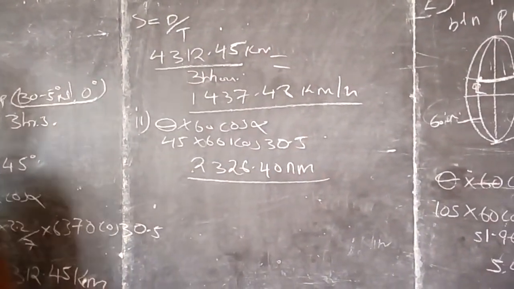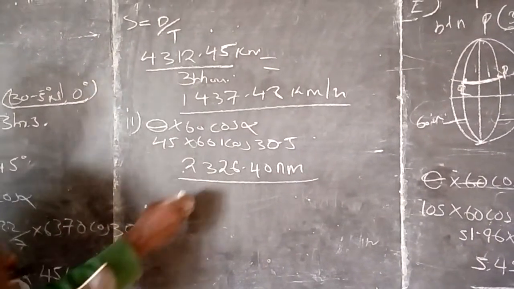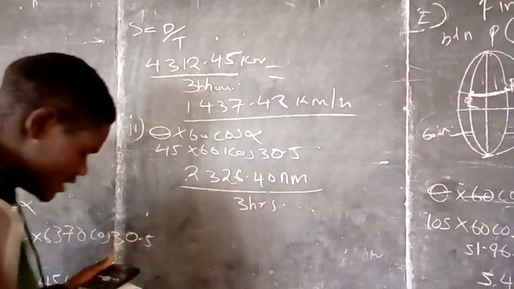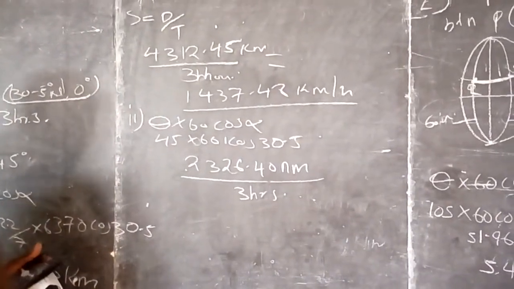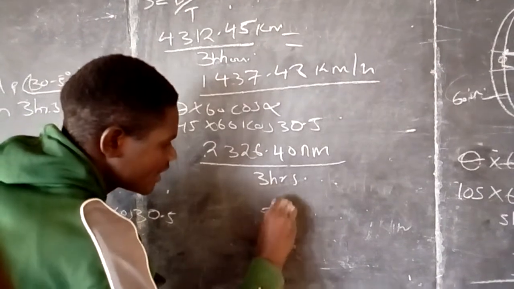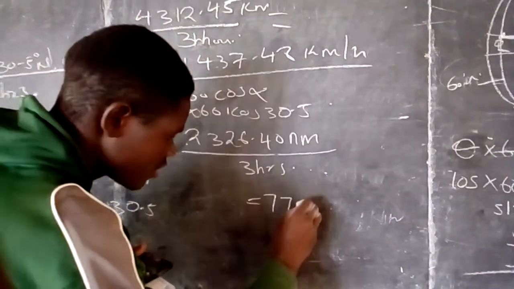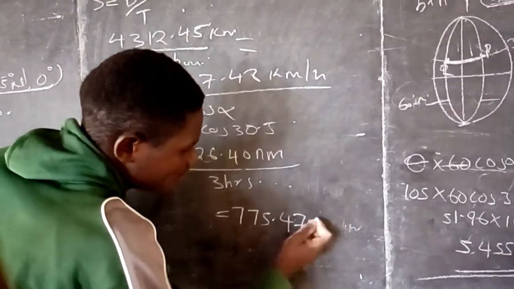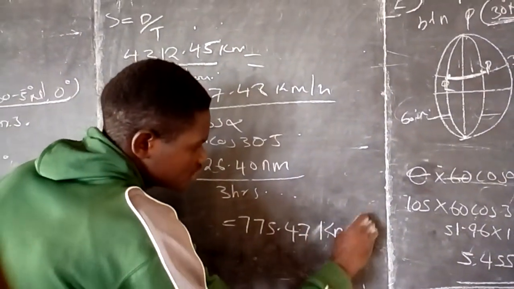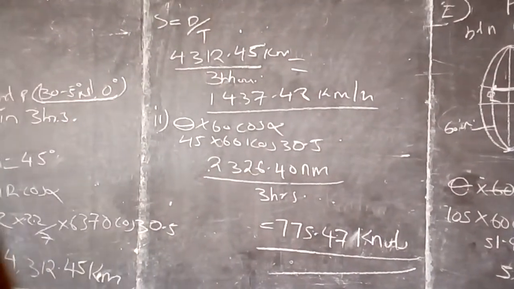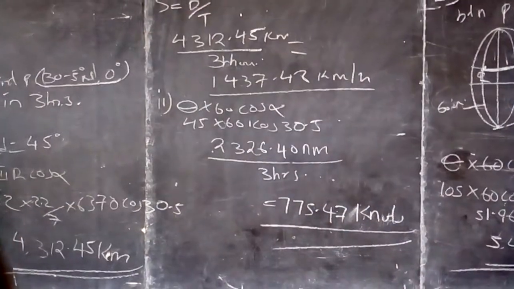Then I need now the speed. The speed now I know it is distance all over time. This is the distance. Then all over time, which is 3 hours. What is that? That is 775.47 nautical miles per hour, or knots. That is how we get the speed.